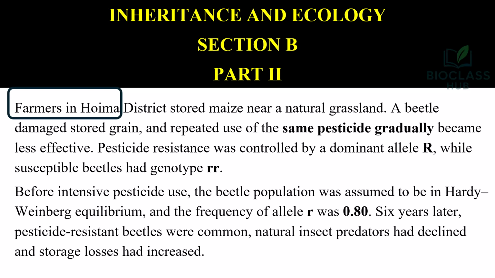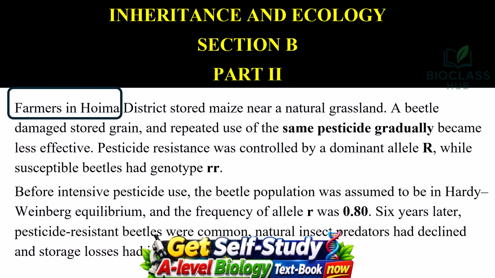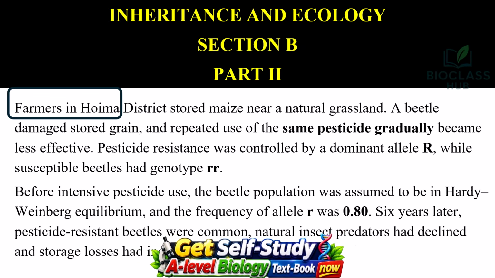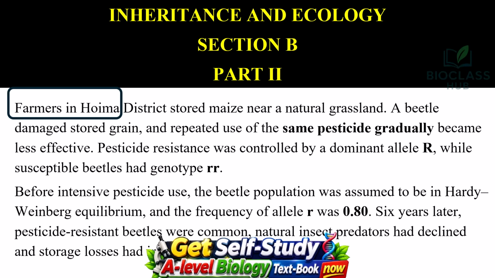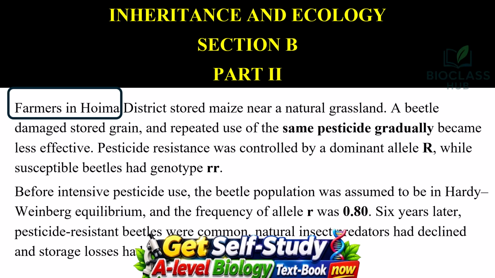We are going to attempt another item. This is the hardest part of the paper. Farmers in Hoima district stored maize near a natural grassland. A beetle damaged stored grain, and repeated use of the same pesticide gradually became less effective.